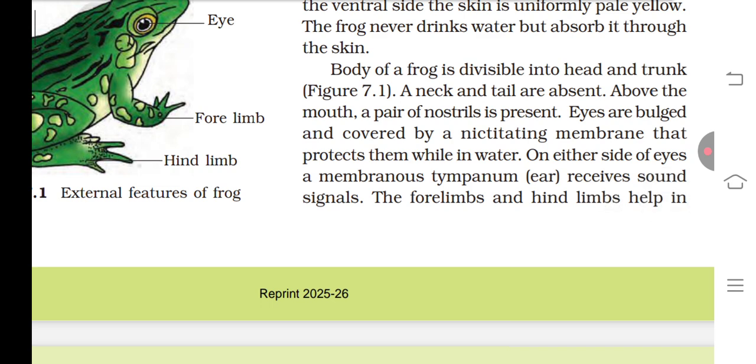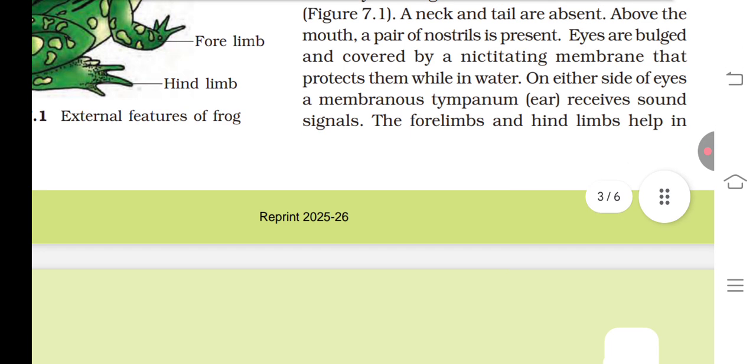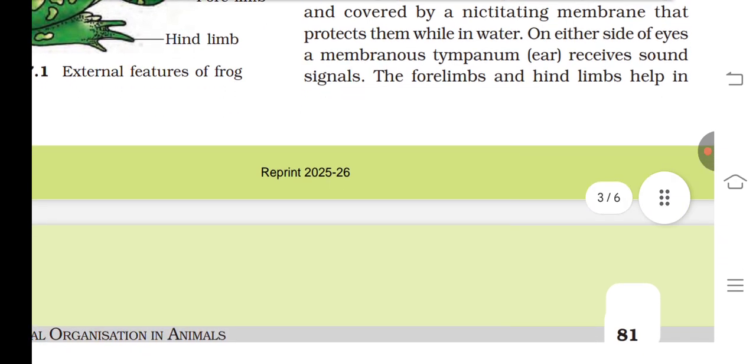The body of a frog is divisible into head and trunk. A neck and tail are absent. Above the mouth, a pair of nostrils is present. Eyes are bulged and covered by a nictitating membrane that protects them while in water. On either side of the eyes, a membranous tympanum receives sound signals.